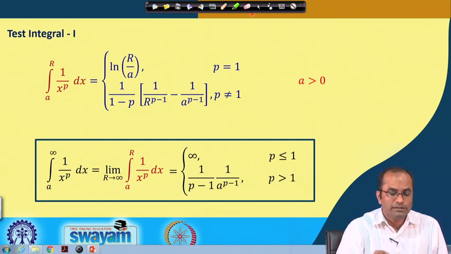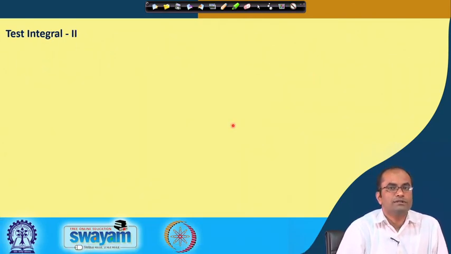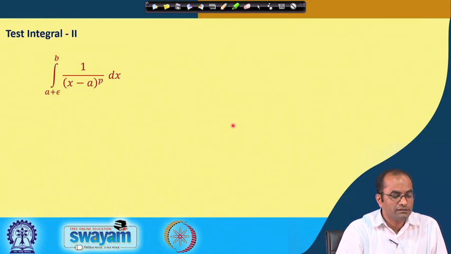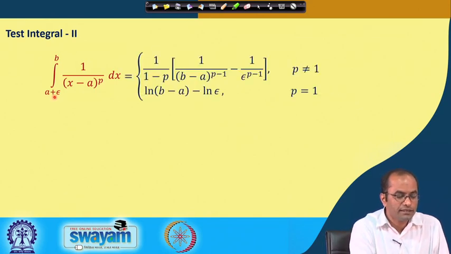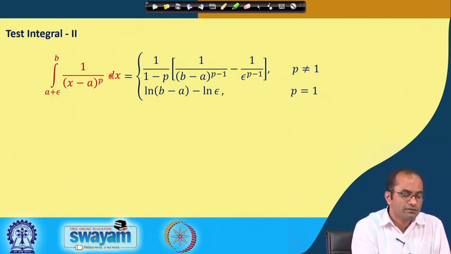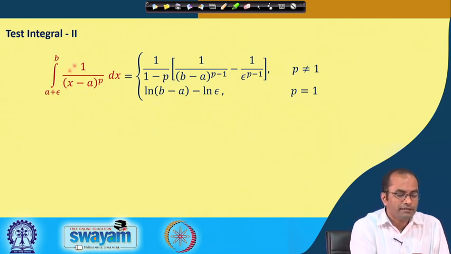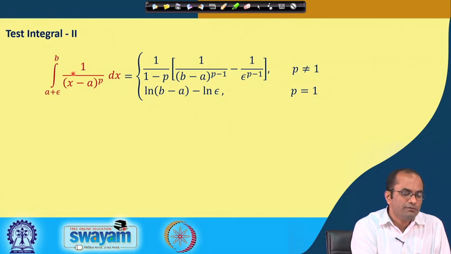We have one more integral which will be used as a test integral. This is called test integral 2, and in this case we consider the integral from a plus epsilon to b. Here, as x approaches a, this is becoming infinite, so it is unbounded. So, we have this second kind integral. We will evaluate this from a plus epsilon to b, and again the same idea, we have 1 over (x minus a) power p, which we can integrate.